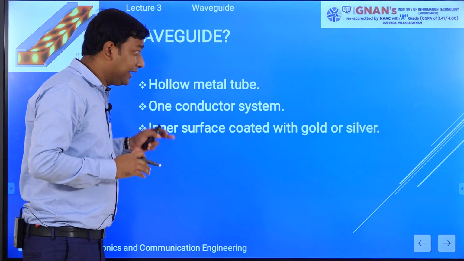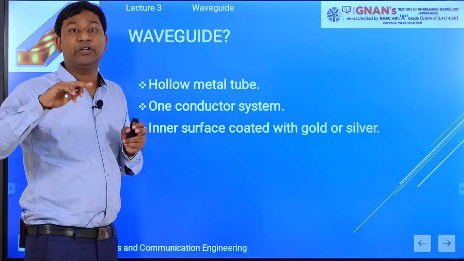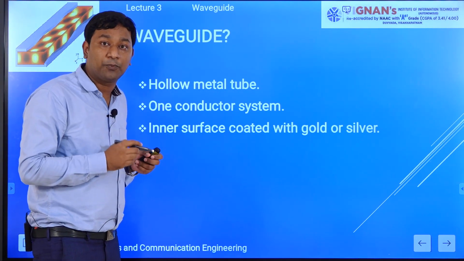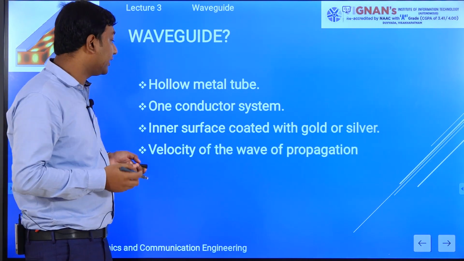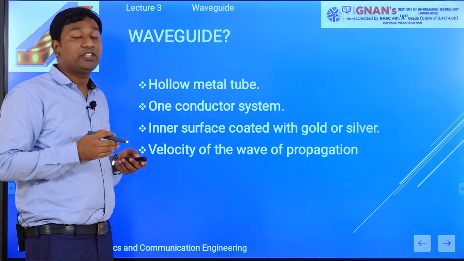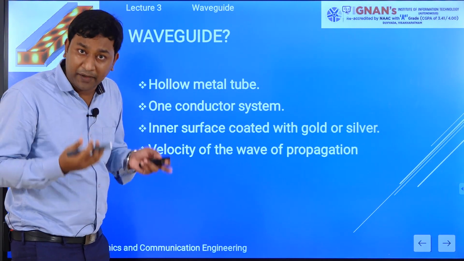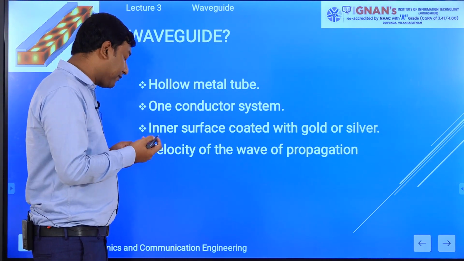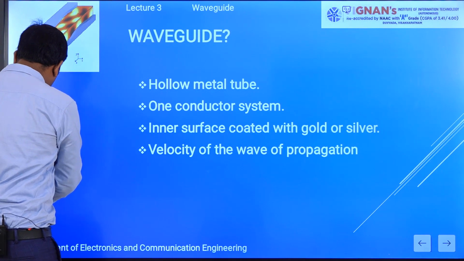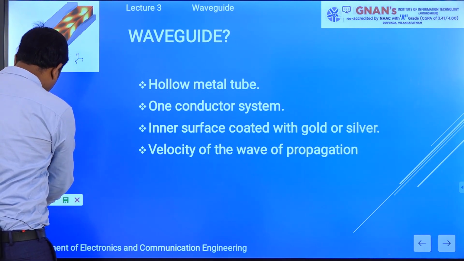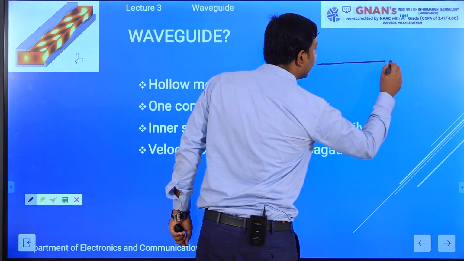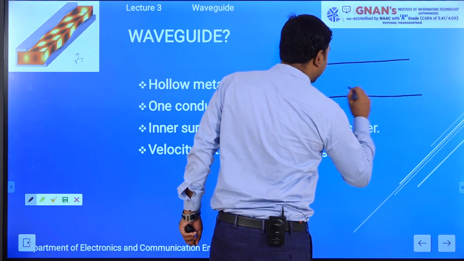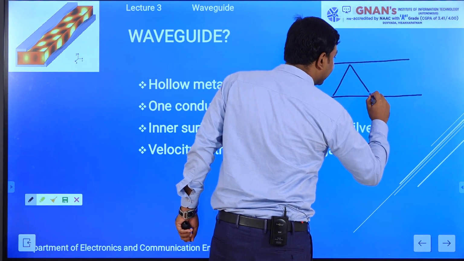So in the waveguide, internal reflection is going on, and that's why the wave is carried from one point to another point. Now what is the function? We will see the velocity of wave propagation in the waveguide. Due to the internal reflection that takes place, whenever we see the waveguide, the internal reflection will take place like that.